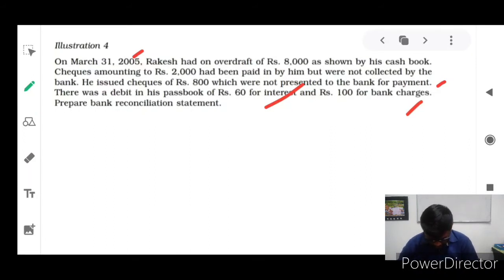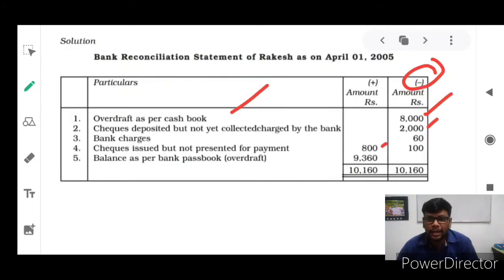And next one, after this, check issued 800 rupees, what was that? Which is not presented to the bank for payment. There was a debit in his bank passbook. Rupees 60 for interest. So 60 rupees are debited. Why? For the purpose of bank interest, we have to pay 60 rupees. Anyway, directly it will be entered in the minus figure, 60 rupees. Look here, bank charges 60 rupees we have to pay, isn't it? So anyway, gradually those minus figures are increasing in your bank account.